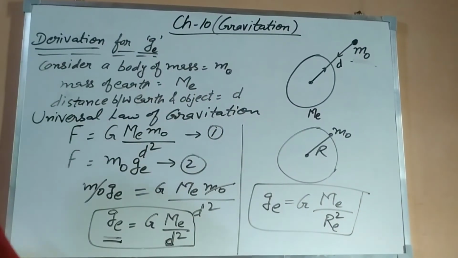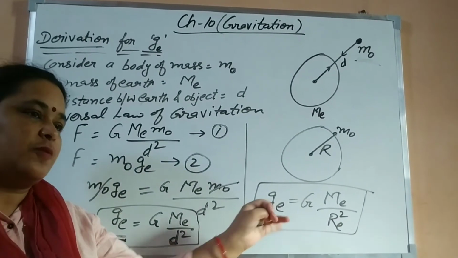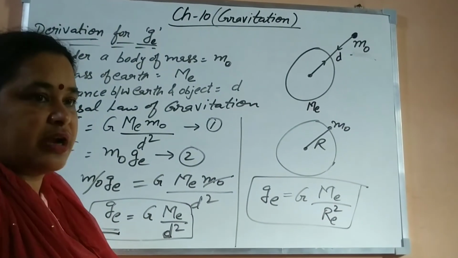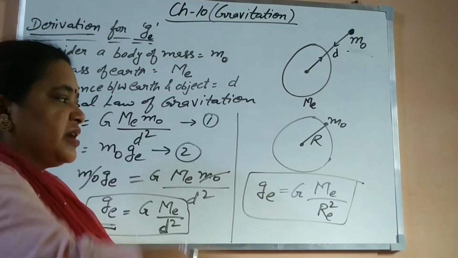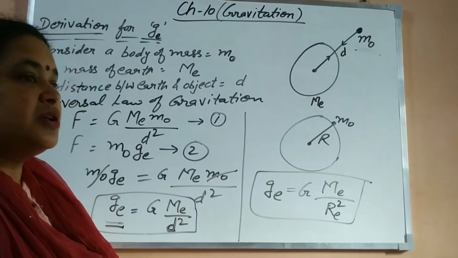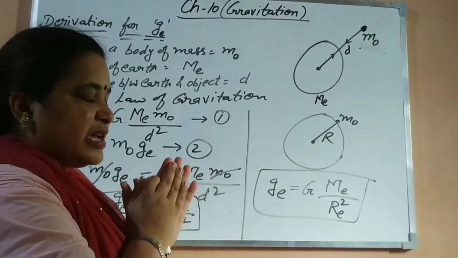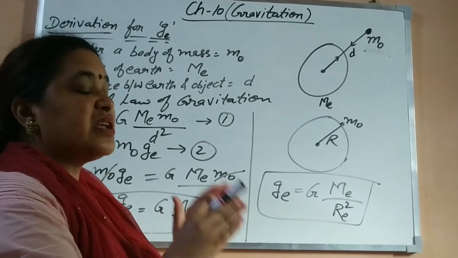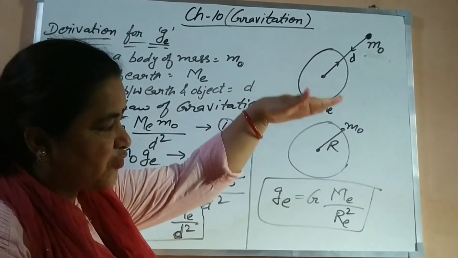From this expression you can see that acceleration due to gravity is independent of the mass of the falling object. It means if you allow either a 1 kilogram object or a 1000 kilogram object or whatever body, big, small, light, they will fall with the acceleration due to gravity of the earth only. It does not depend on the body mass. Whenever something comes downward slowly, like the paper example I have given, that is due to air resistance. If there is no air resistance, meaning in a vacuum, if we allow the bodies to fall, they will fall down in the same time.